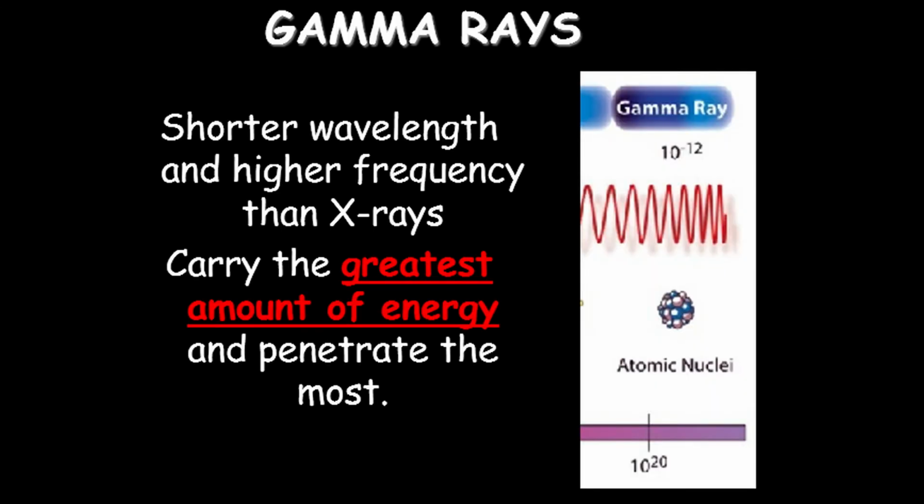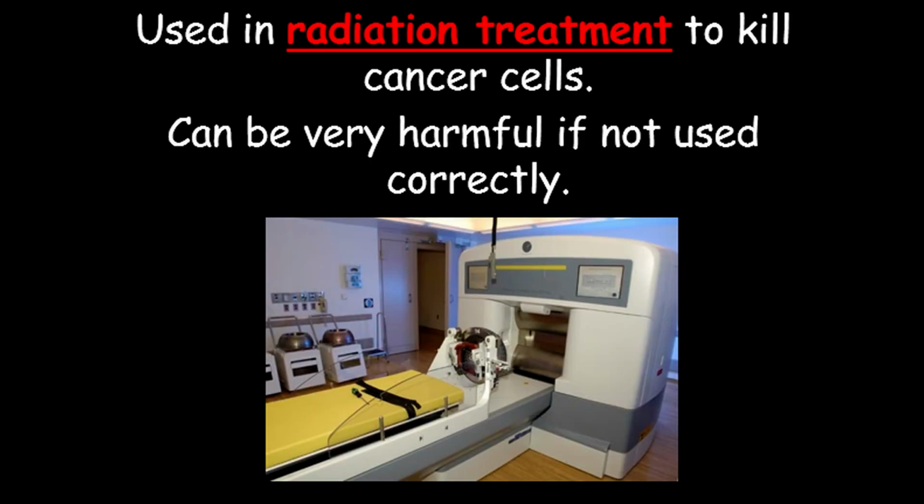Located at the end of the electromagnetic spectrum is the gamma ray, which has the shortest wavelength but highest frequency and energy. It has the highest penetration energy. Gamma rays are very useful in medicine as they are used in treating cancer. Too much exposure to gamma ray can be harmful at the same time as it can cause cancer.